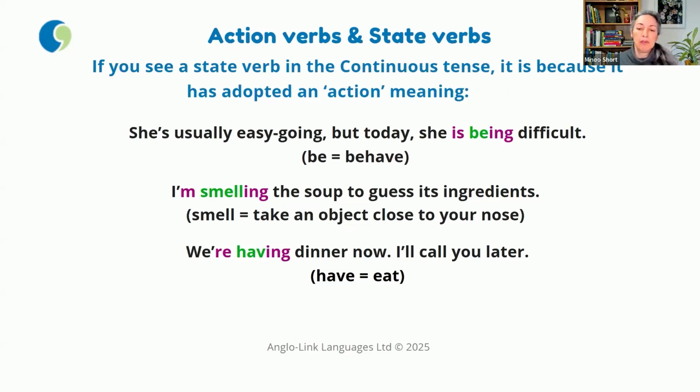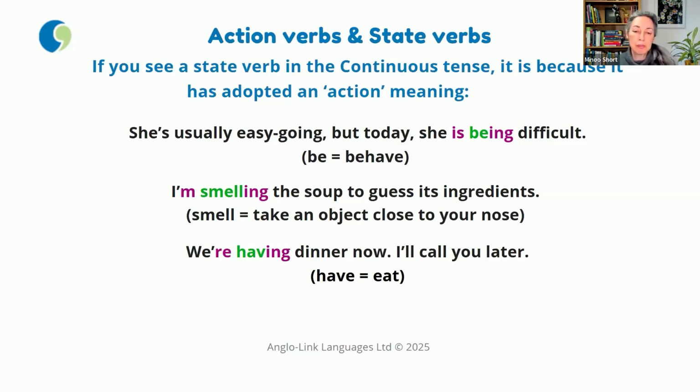Let's look at the examples. For example, she is usually easygoing, but today, temporarily, at the moment, she is being difficult. Here, be is not about describing someone's general trait or personality. It's about their current behavior. Be means behave, and behave is an action verb, action idea. That's why it's now is being, right? It's much more uncommon, but if it happens, that's why I say when you hear it or see it, don't suddenly get confused. It's because the verb has changed its real or initial meaning.